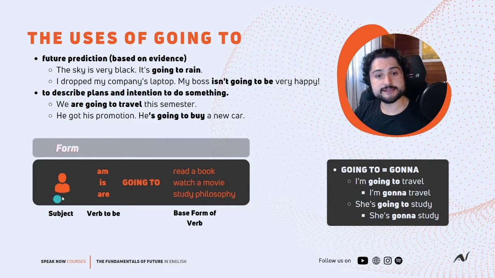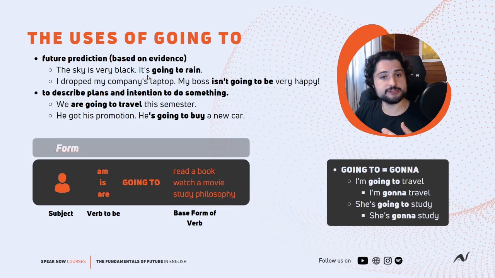And then, guys, let's see now the form of going to. We have the subject, the verb to be, right? I am, you are, he is, she is, it is, we are, they are, verb to be, plus the going to. Okay, so always with going to, we need the verb to be. You can see here, it is going to rain.